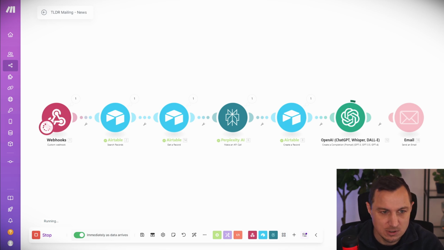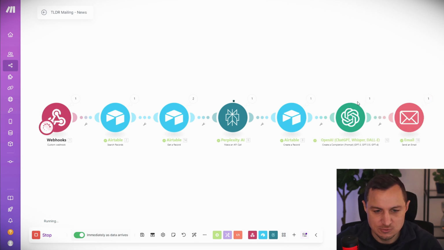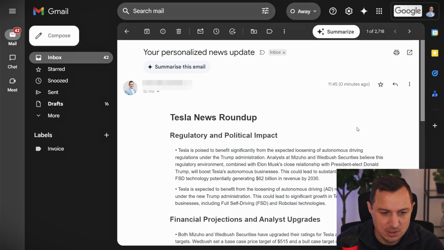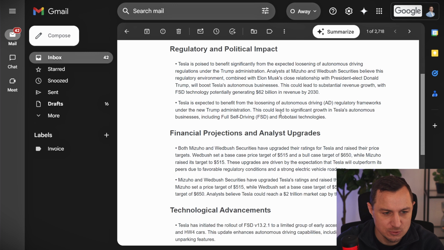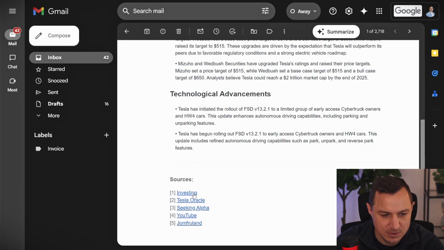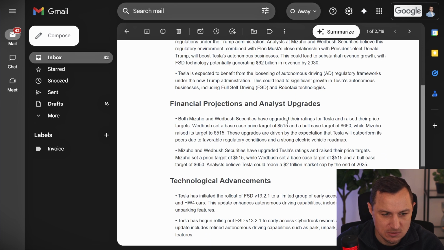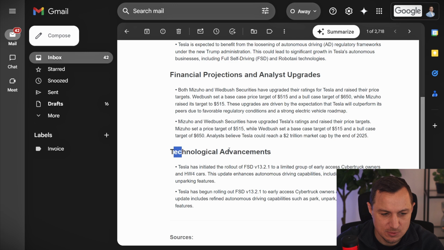So there we are. I should get an email to the first user any moment now. So there we are. The first iteration is through. Now it runs through the iteration again for the second user. So let's open up the emails real quick. So there we are. This is the Tesla news roundup that I got automatically with some sources here. So financial projections, analysts upgrade, technological advancements, all the good stuff.